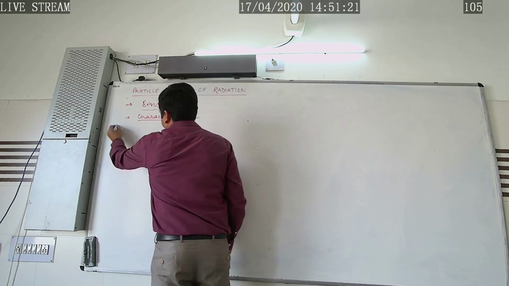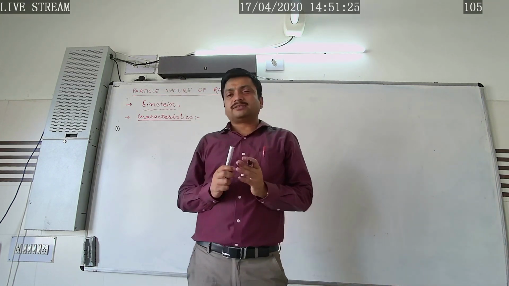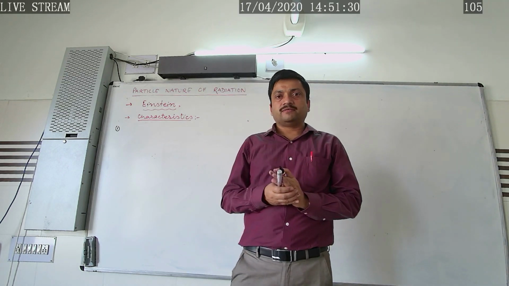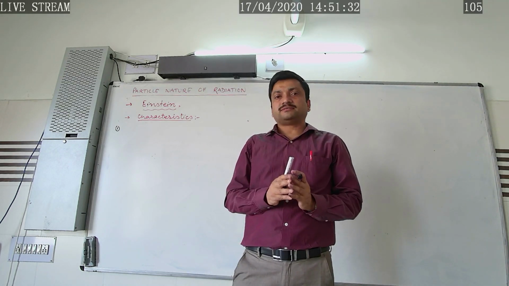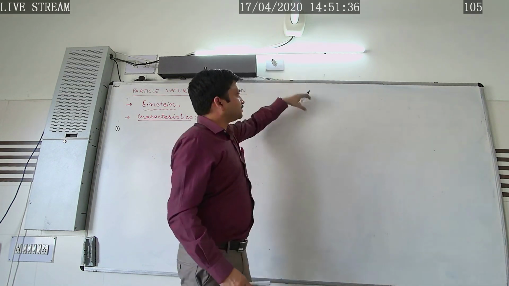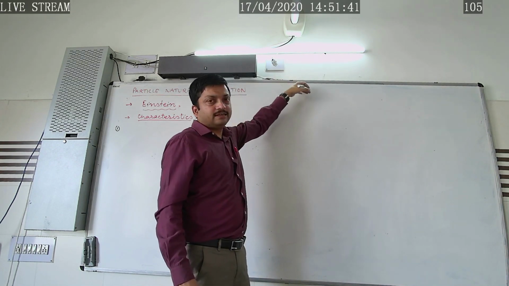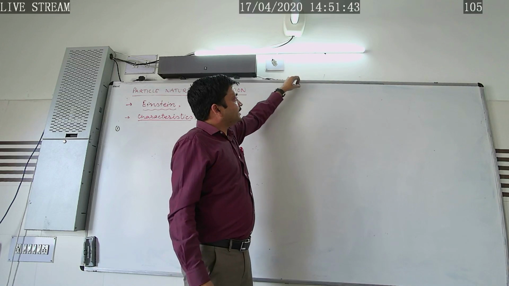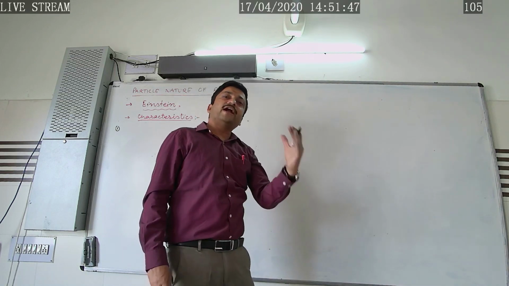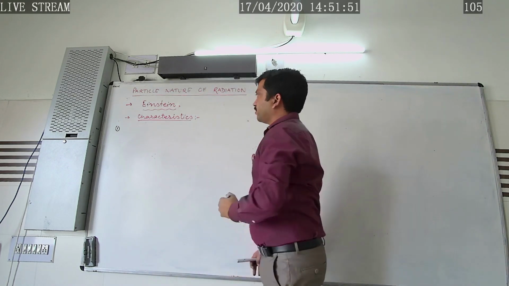The first characteristic is that in interaction with matter, the radiation behaves like particles. Whenever radiations are falling on or interacting with matter, they behave like particles, and that particle is called a photon, that small packet of energy.